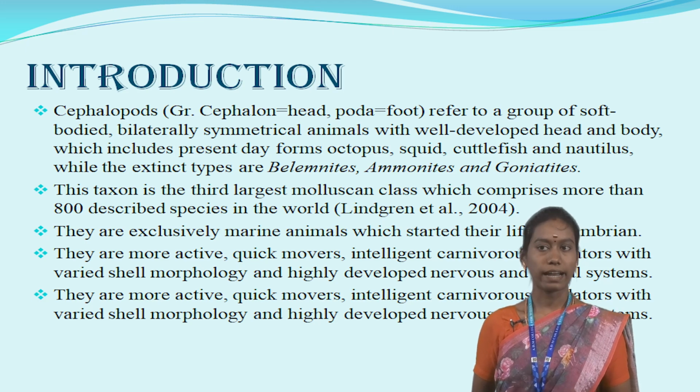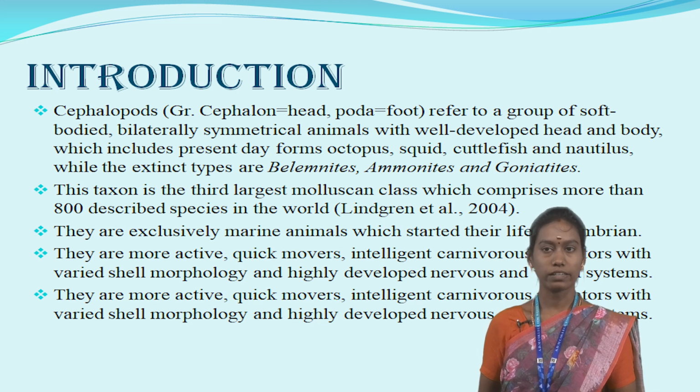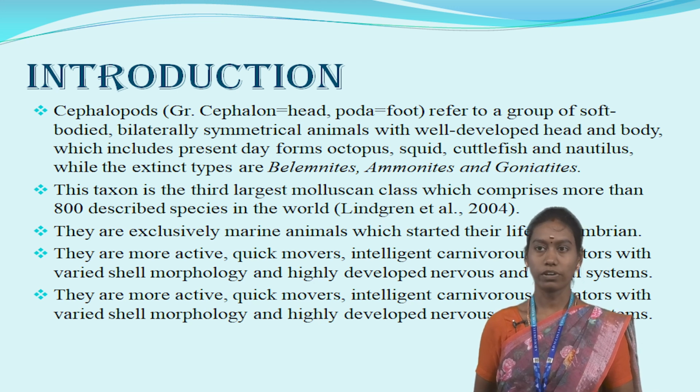They are more active and quick movers and intelligent carnivorous predators with varied shell morphology and highly developed nervous and visual systems.